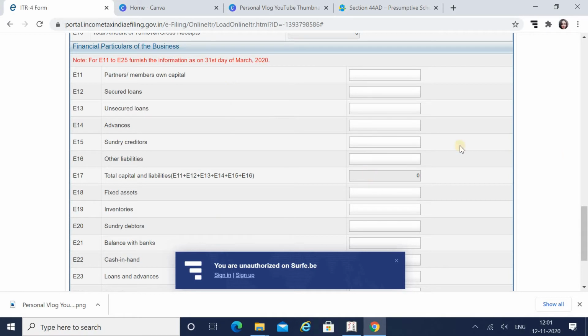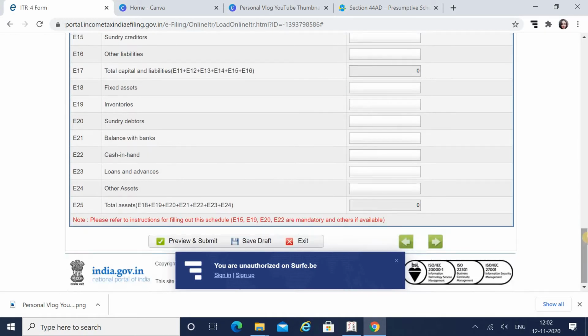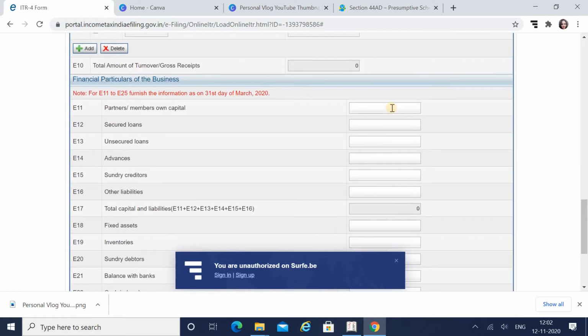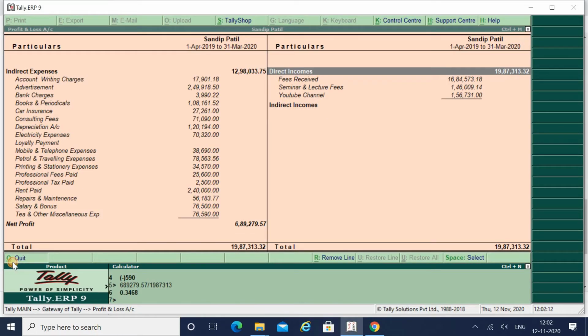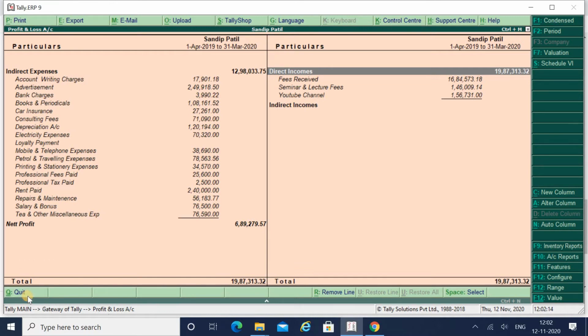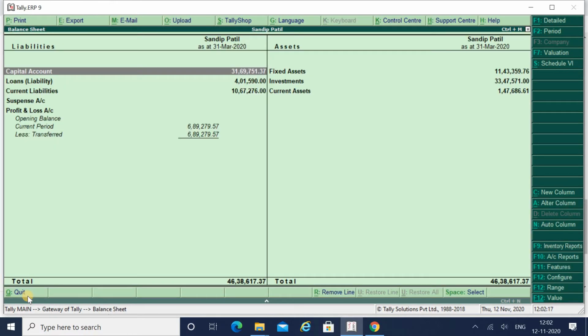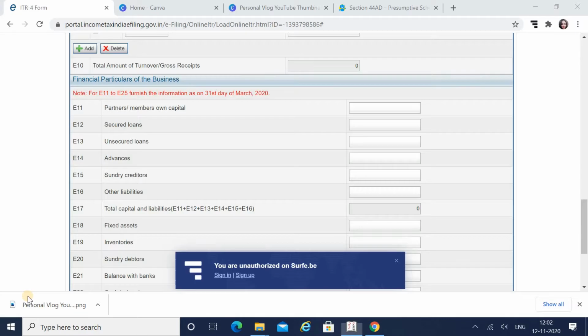So you have to fill up the balance sheet details. Though you may or may not have balance sheet details, if you do have them, you can file them over here. As I have prepared the balance sheet, I can file the details. So let's go to the balance sheet. I will open the detailed view.